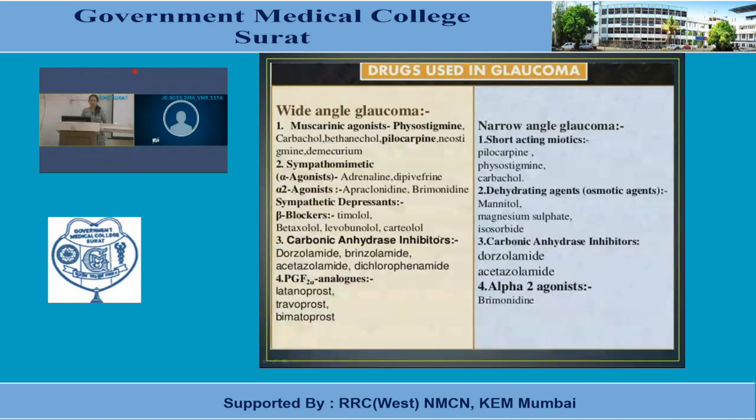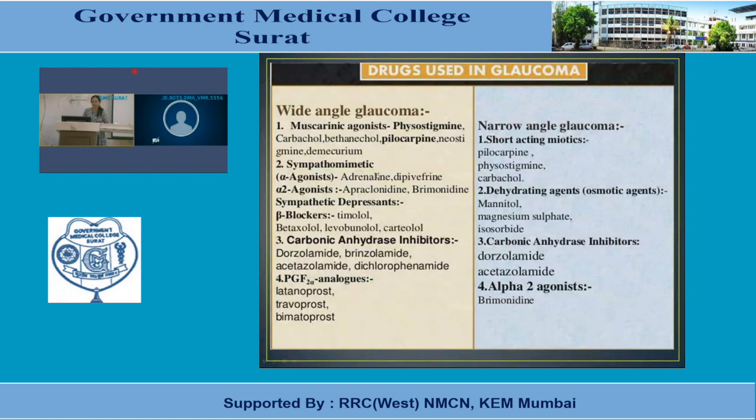Coming to the classification of the drugs used in glaucoma. Two important categories we have seen: wide angle glaucoma and narrow angle glaucoma. First we'll see drugs used for wide angle glaucoma. Muscarinic agonists, cholinomimetic agents you have already learned: physostigmine, an anticholinesterase; pilocarpine, an alkaloid; carbachol and bethanechol, which are choline esters; neostigmine, again an anticholinesterase agent, etc.